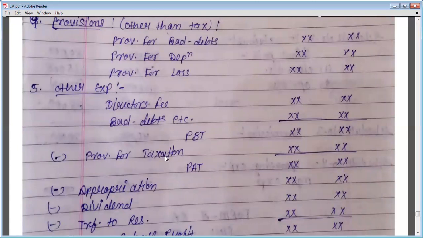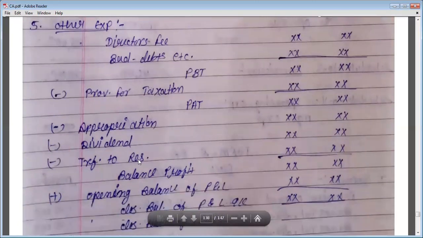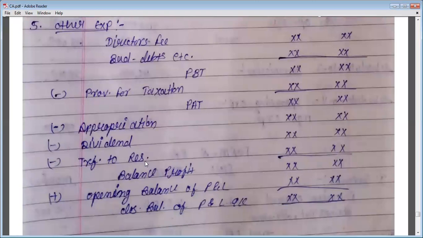Then you will less provision for taxation. So remaining amount will be PAT, that is profit after tax. Then you will less all the appropriation from PAT. You will less the dividend, and you will less the transfer to reserve. If you do some transfer to reserve, then in that case, that transfer will also be less from PAT. Okay. So resultant amount will be your balance profit.